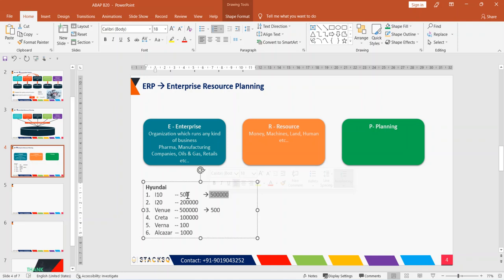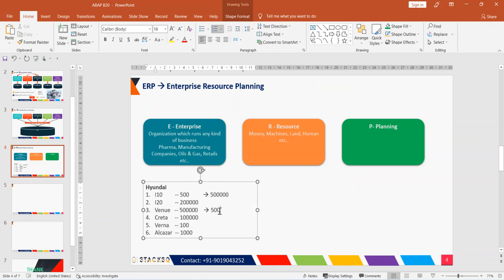If they can sell only 500, or at least 1000 cars, then what is the use of manufacturing 5 lakh cars, right? All the money they have invested is in something that is not moving. Demand is very less and all the money got stuck here and they cannot invest in other things, right? It can create a kind of problem.